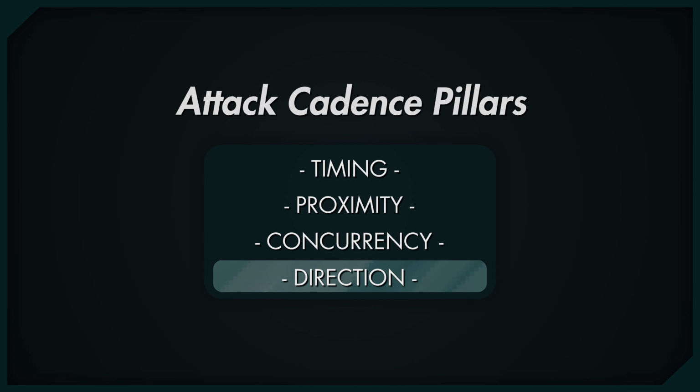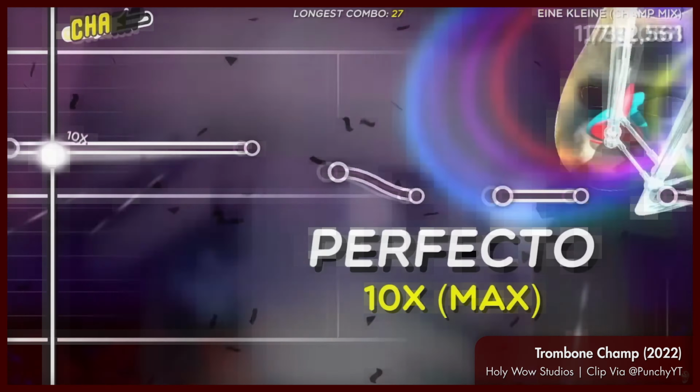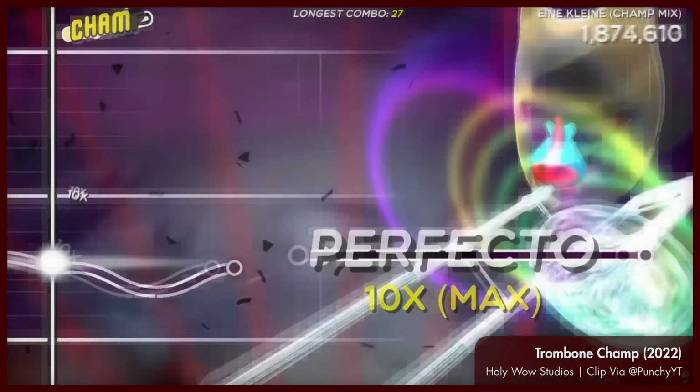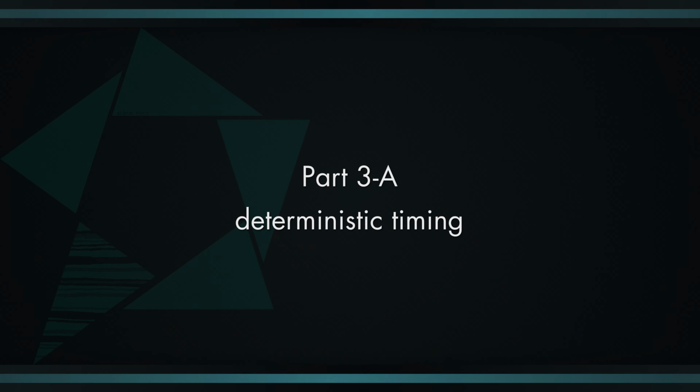As stated in the first part of the essay, timing is what players may assume attack cadence actually means, and it is the most fundamental to the premise. In theory, one could make a game with perfectly even proximity, concurrency, and direction of enemy attacks, with timing being the only factor that a player has to take into account, and that would just be some sort of rhythm game, right? Games cannot remove timing from the equation. It is intrinsic to, well, all lived experience.